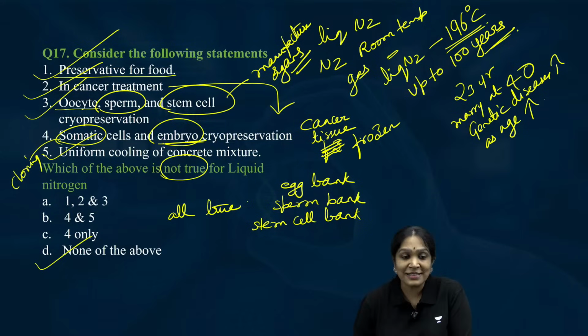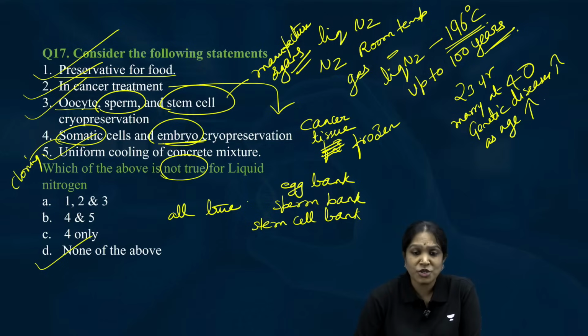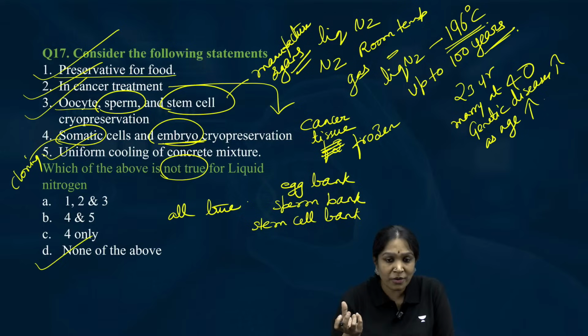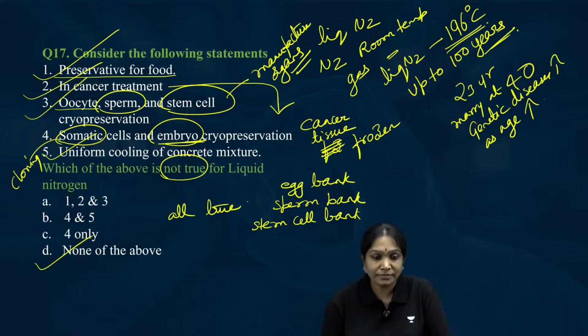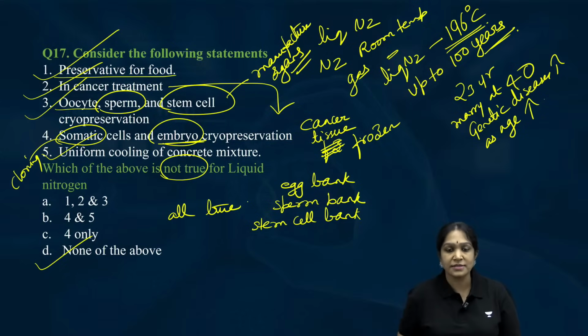Why is this in the news? Recently, a small boy died unfortunately by eating a smoky biscuit. Did you hear about it? A smoky biscuit he consumed and he died because that is full of liquid nitrogen. It perforated the digestive system and that poor boy died. In that context, it was in the news.